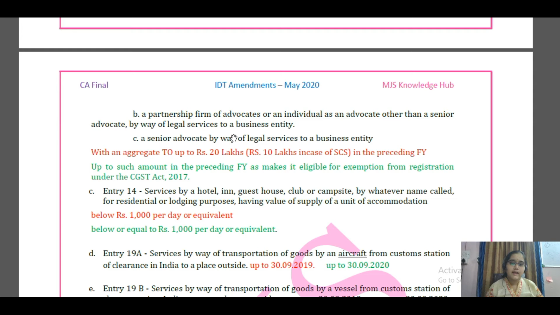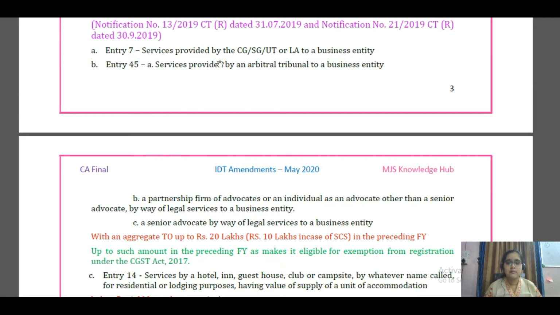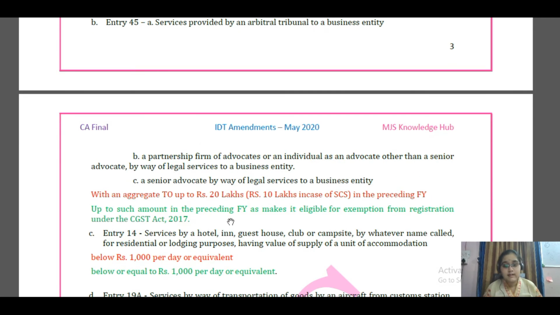That's why the line "aggregate turnover up to 20 lakhs or rupees 10 lakh in the case of special category of states in the preceding financial year" is being replaced by "up to such an amount in the preceding financial year as makes it eligible for exemption from registration under the CGST Act 2017". It means if it is within that threshold limit, and not crossing the limit for registration, then the exemption is available. So if these services are received by a business entity not exceeding the limits for registration, it is eligible for the exemption.